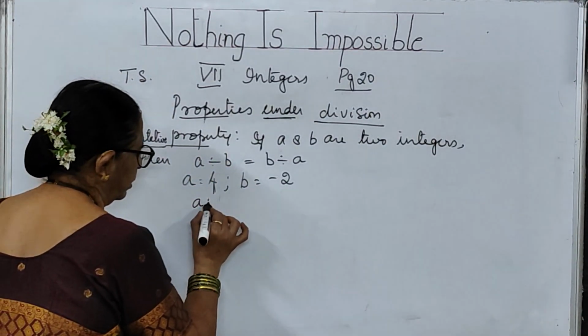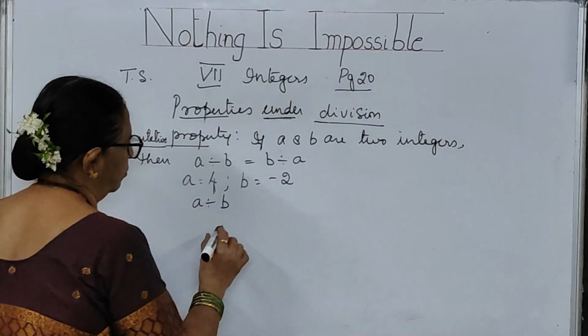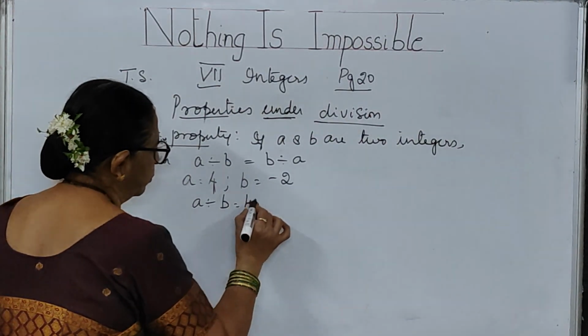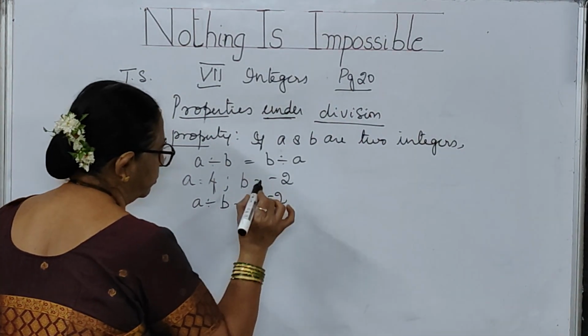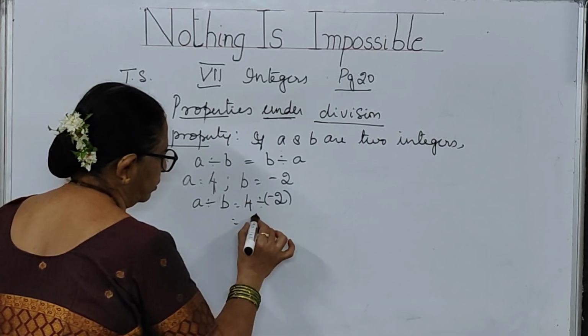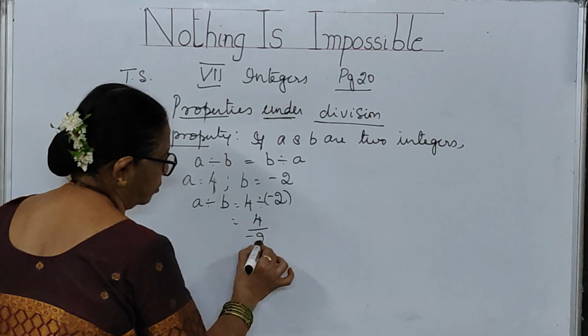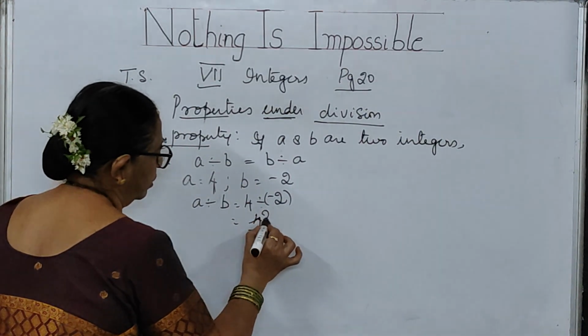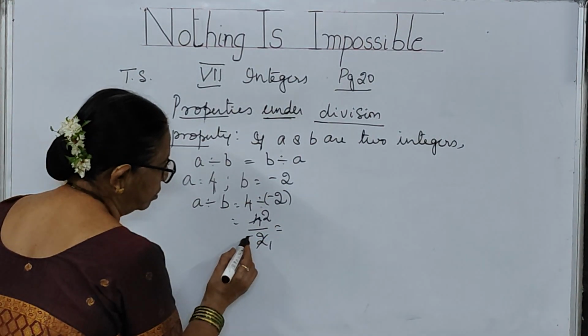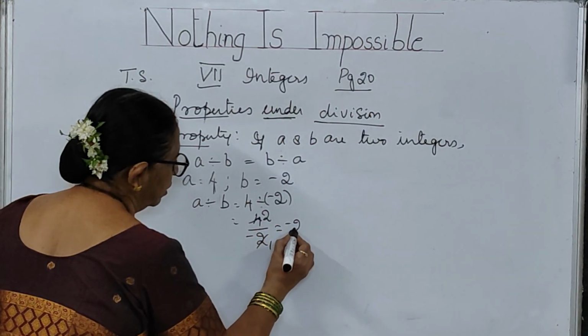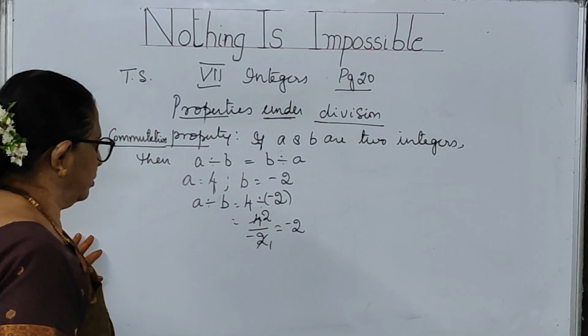Let me see A by B. A divided by B, that means 4 divided by minus 2. That means 4 by minus 2. 2 ones are 2, 2 twos are 4. So the minus will go to the numerator. Minus 2 is your answer.